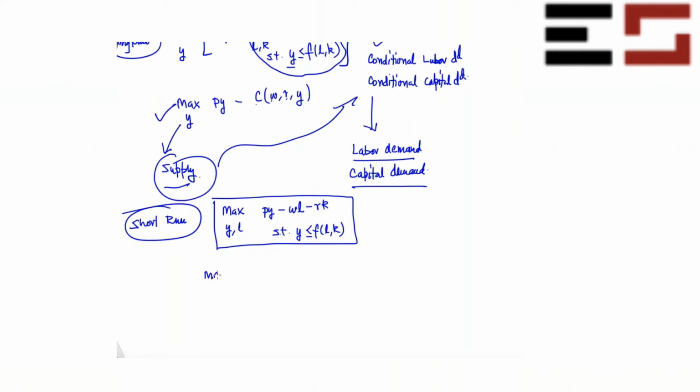So what you can do is divide it like this: maximize with respect to y, py minus minimize with respect to l, subject to y less than or equal to f(l, k). So it's exactly the same step that we did in the long run problem. It's just that now we have one choice variable. Is that okay? It's actually an easier problem if you really think about it, because you're going to solve two problems, each with one variable. So it's actually pretty easy.